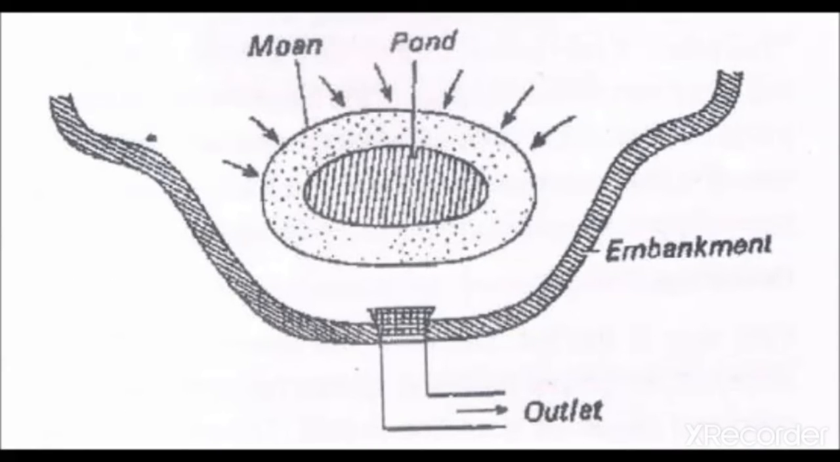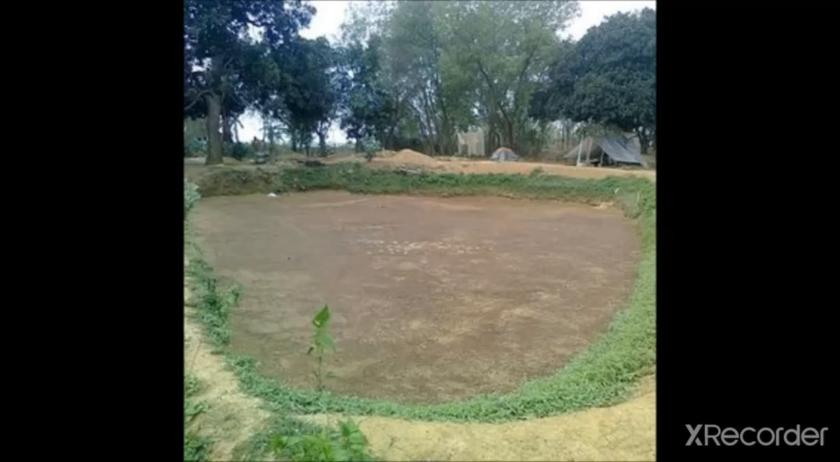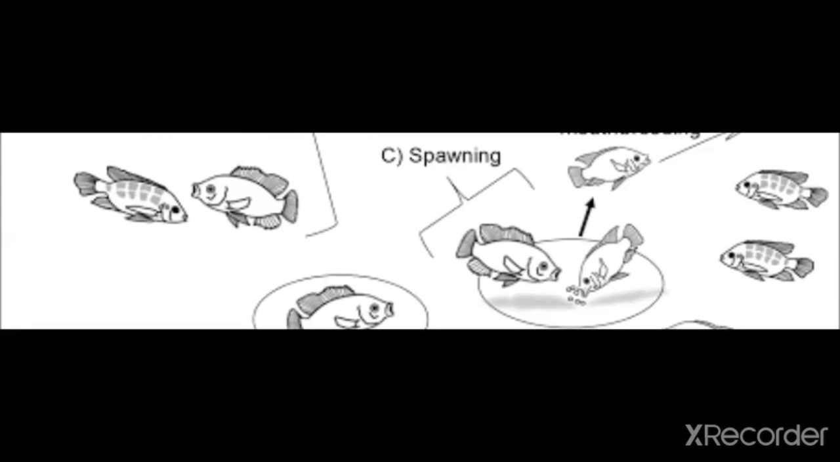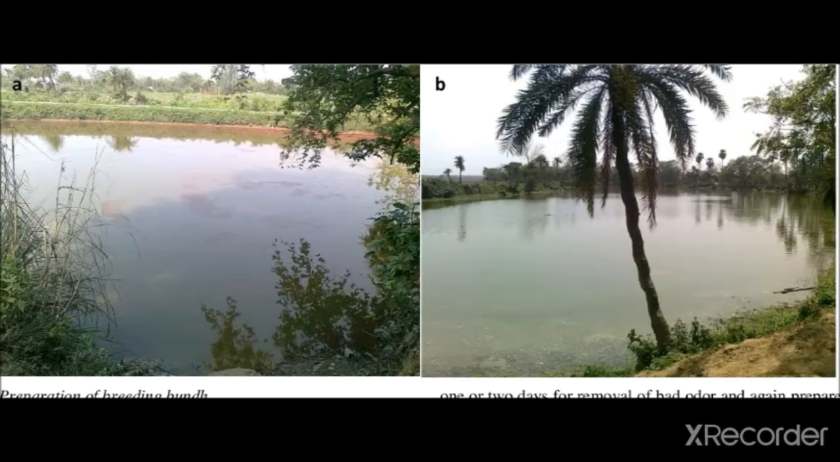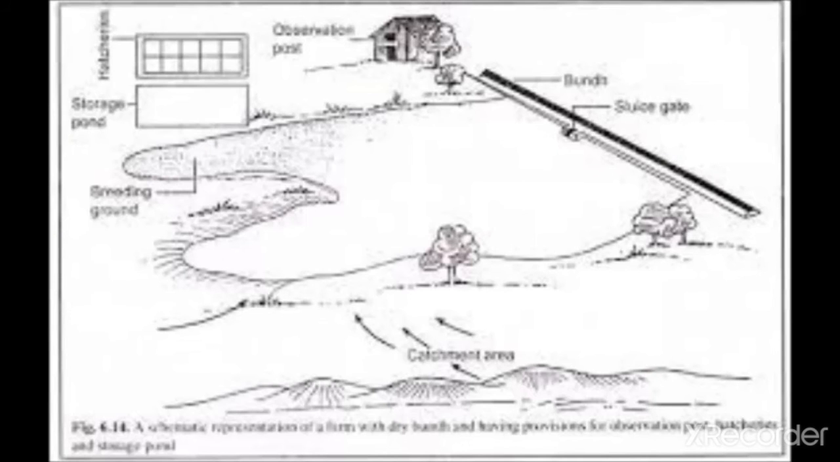Spawning is stimulated by the heavy rains and the suitability of the spawning ground, including the fresh rain water. Then pressure is exerted on the abdomen to release the ova and milt. After the spawning is over, the spent fish move to the deeper part of the pond, and the fertilized eggs are collected with a mosquito net and transferred to the hatcheries. I already taught you about the dry bund and the wet bund.